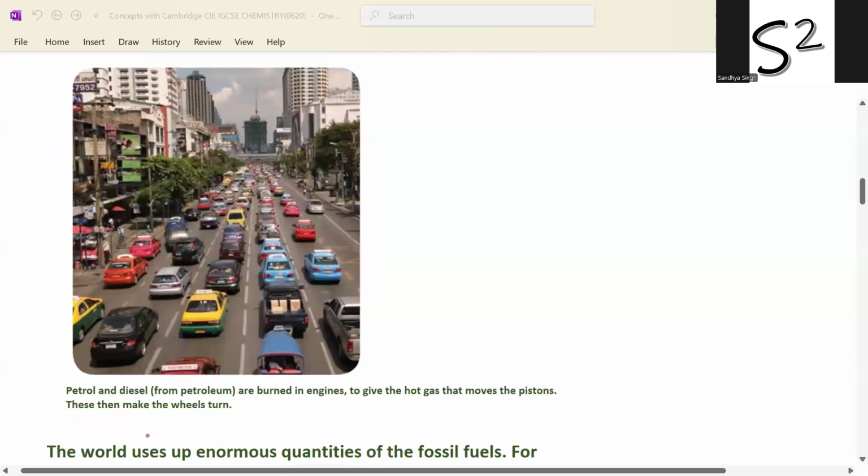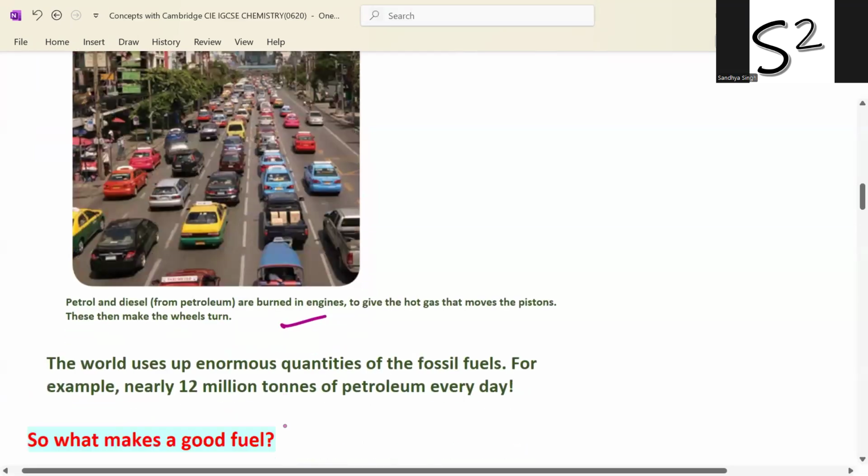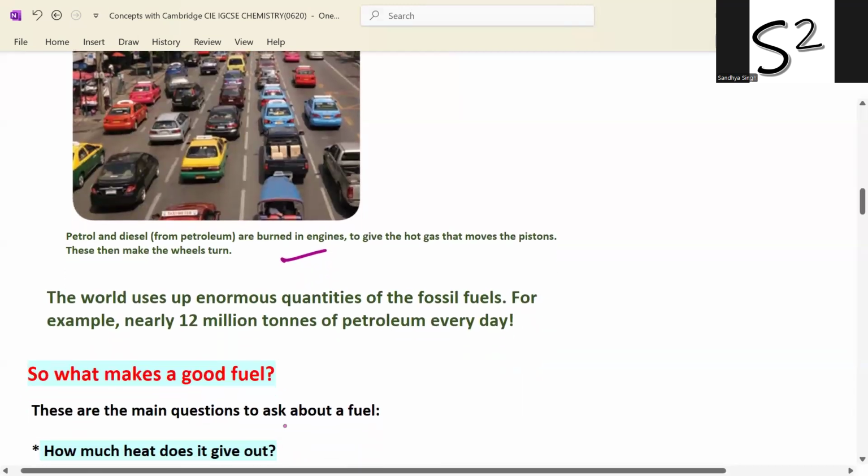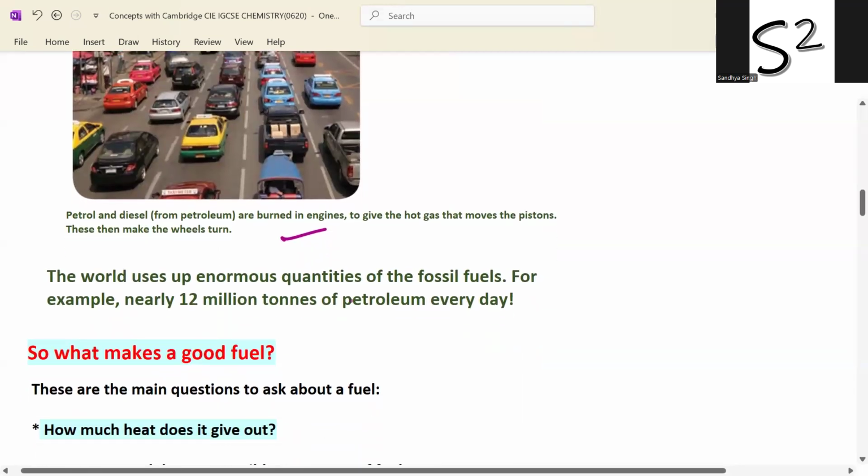Look here, petrol and diesel from petroleum are burned in engines to give the hot gas that moves the piston. These then make the wheel turn. The world uses up enormous quantities of the fossil fuels, for example, nearly 12 million tons of petroleum every day.